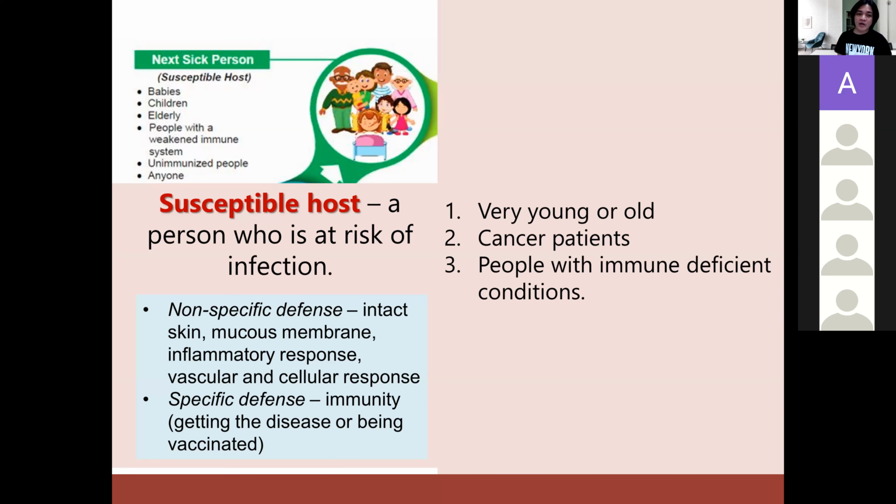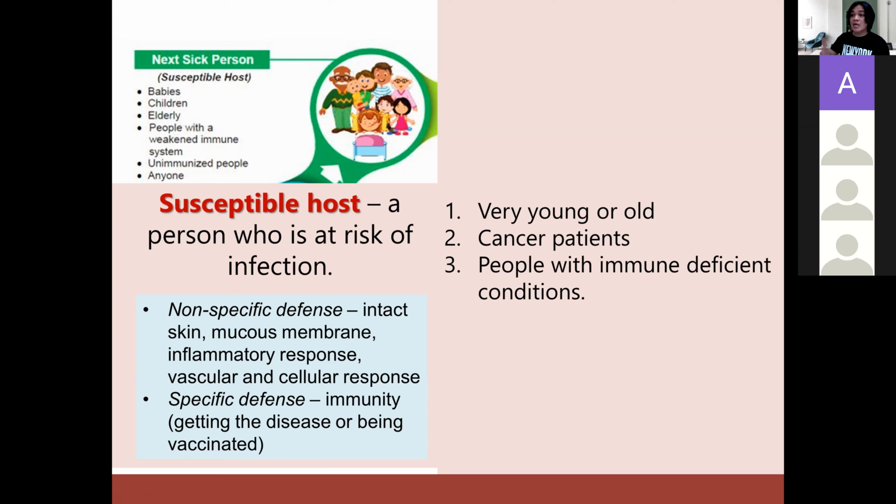Okay? However, being susceptible or at risk for infection is also affected by several factors. And we have mentioned here two types of factors that should be present in order for a susceptible host to develop infection.